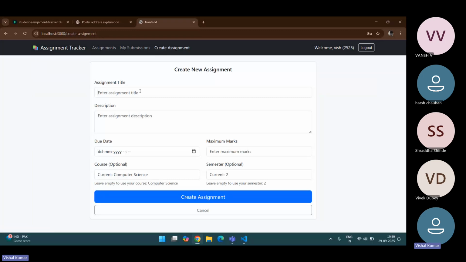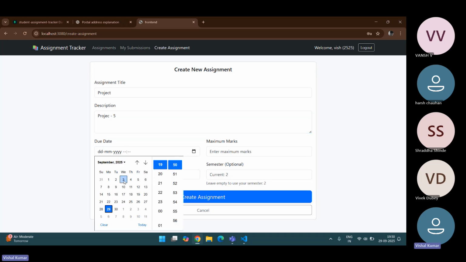So first of all, I haven't posted any data on this yet, but I've added only just to save the data. Let's give it a name, assignment, like project, and some description, project 5, and its due date.